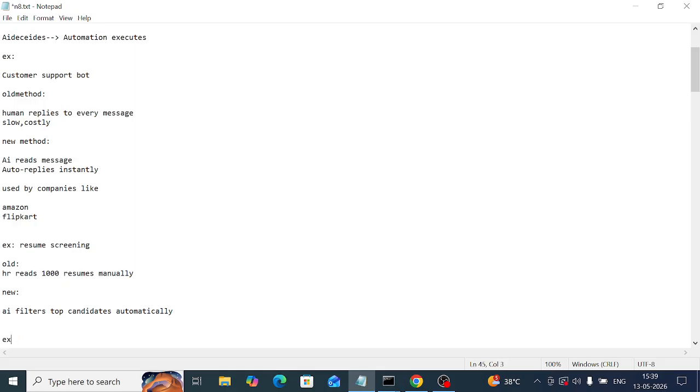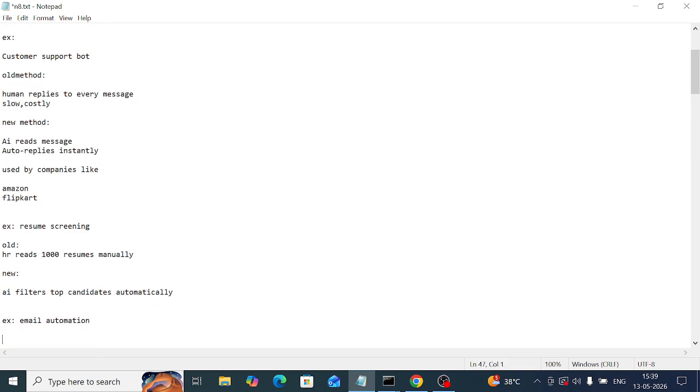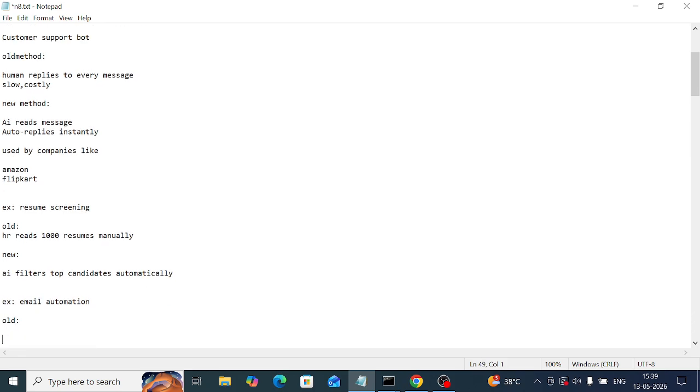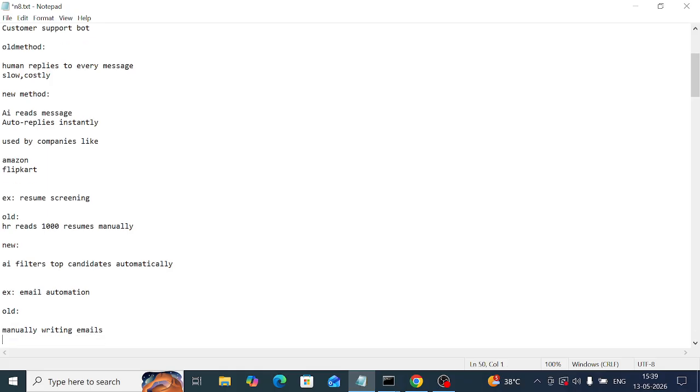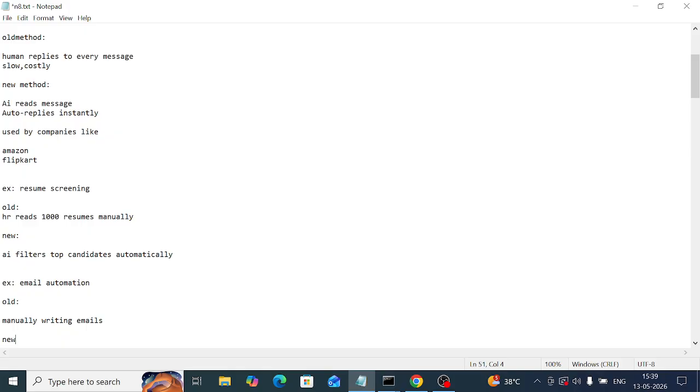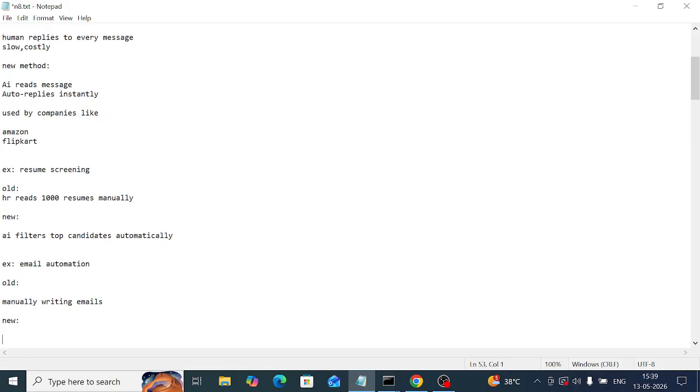Now, one more example: email automation. What is meant by email automation? In olden days, manually writing emails. But in modern days, after AI came, AI writes and sends emails automatically. AI only will do all those things.